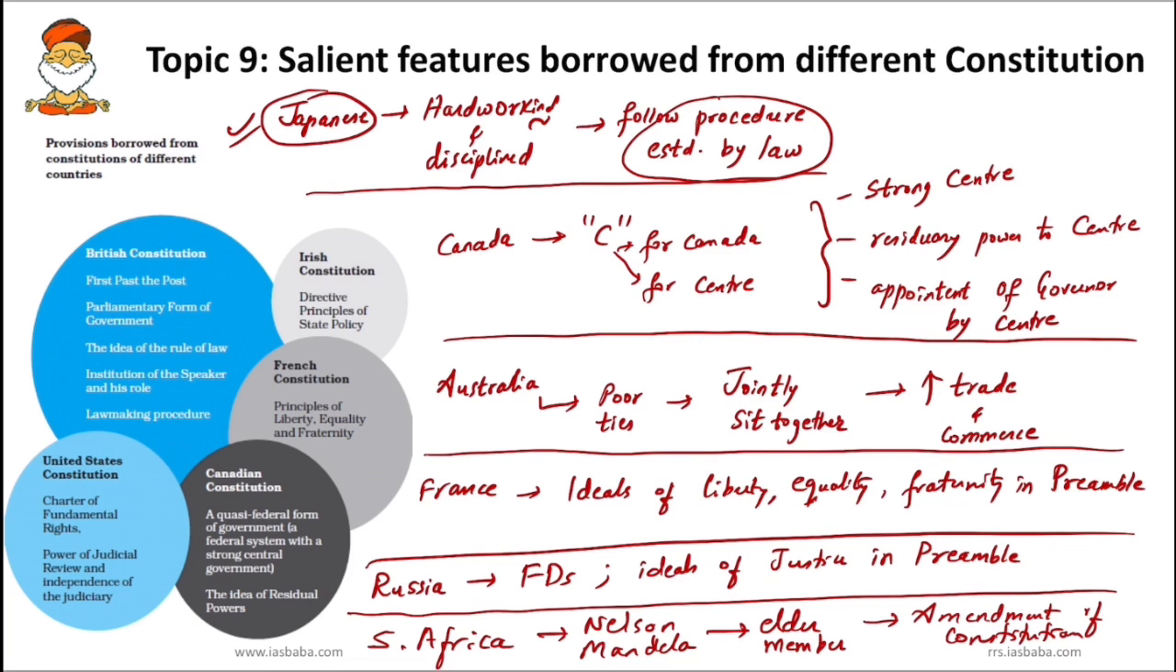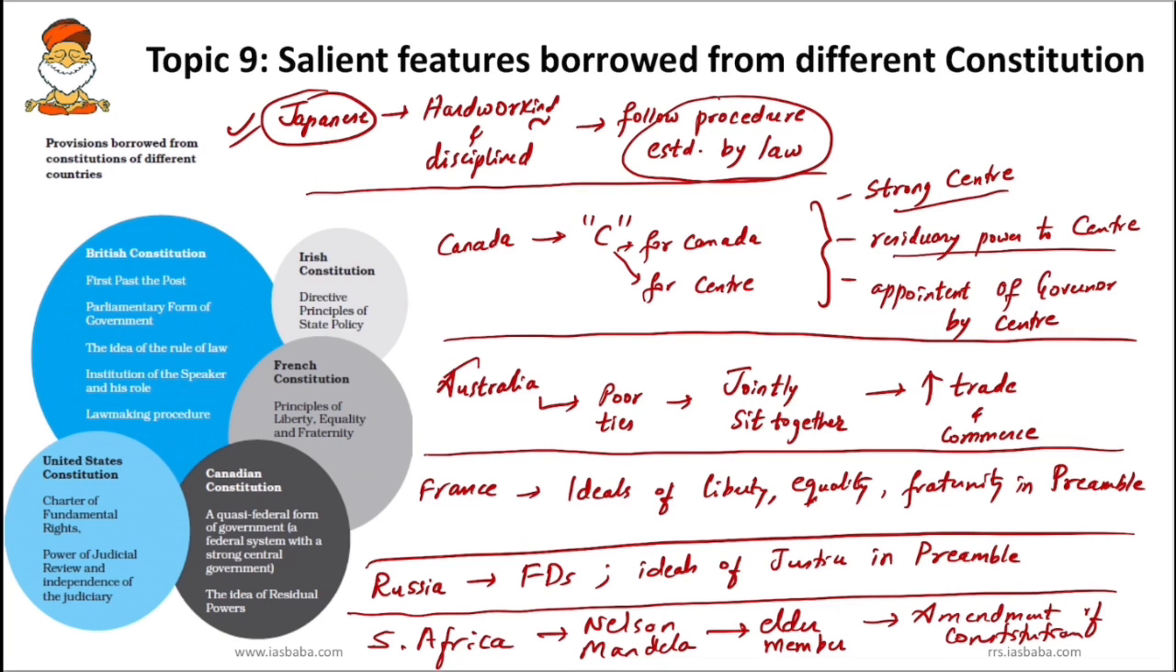So next, Canada. So Canadian Constitution, Canada means C for Canada, C for center. So remember C for center. So if in case in question paper you find options with strong center, residuary power to center, appointment of governors by the center, so anything by the center, just mark it for Canadian Constitution.